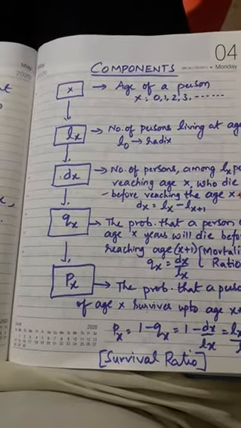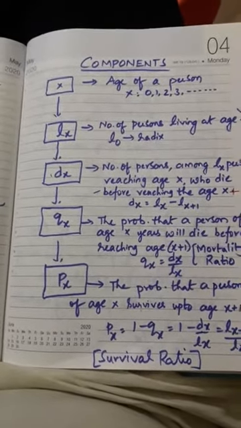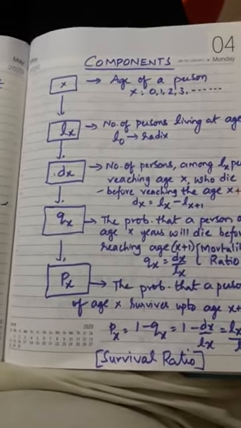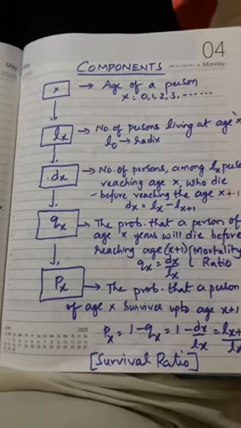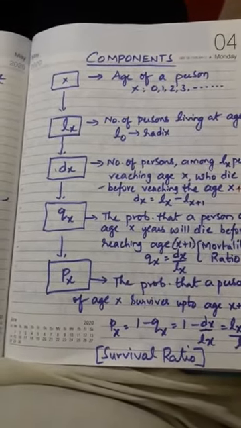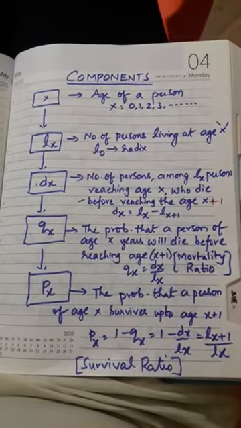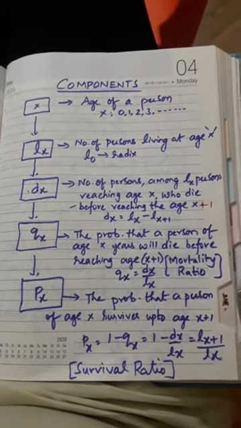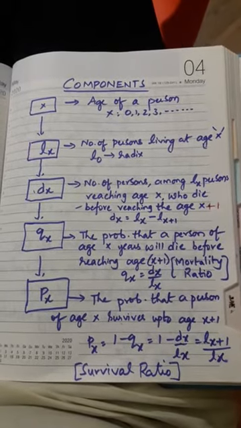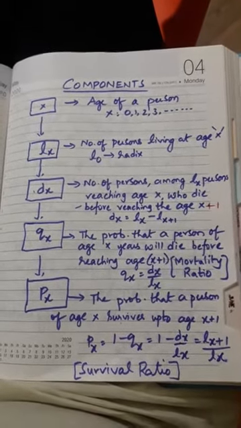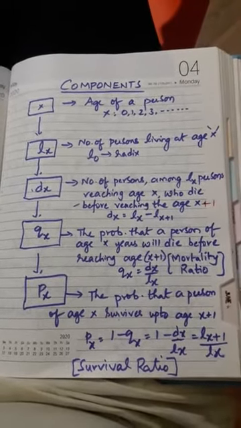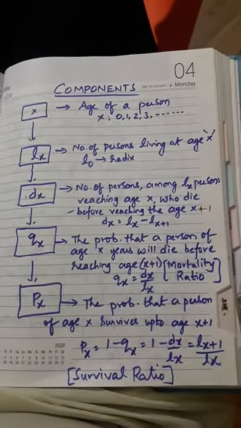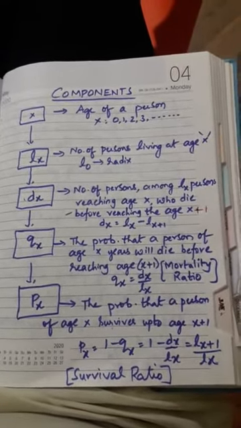Say a cat. So the cat's age is now 2 years. Like that, I have selected some group of cats for the experiment. I have taken their age, exactly 2 years. All the cats I have selected, that is taken as lx.